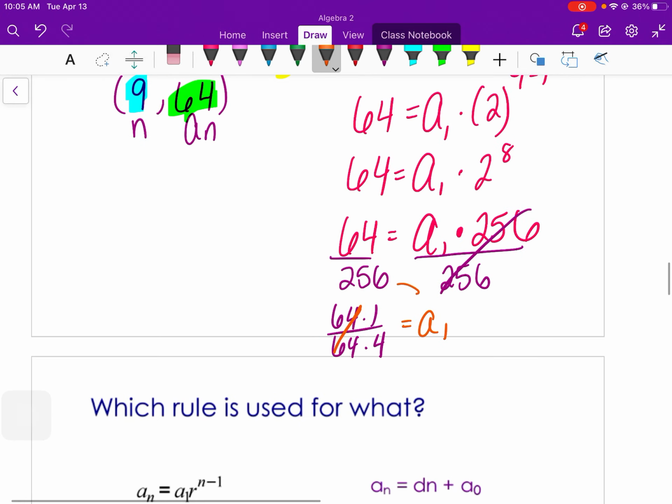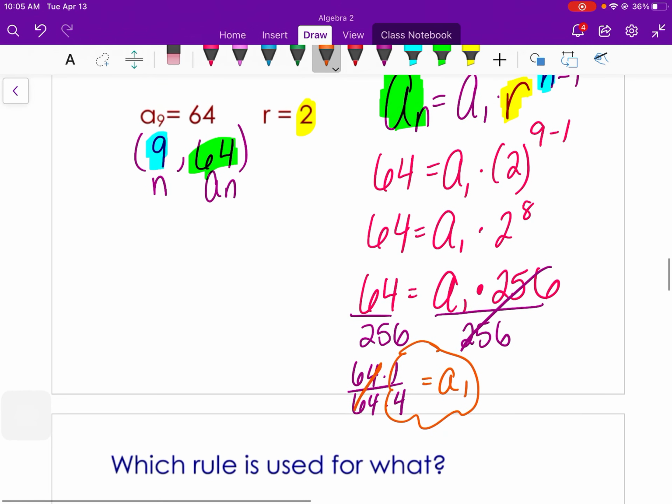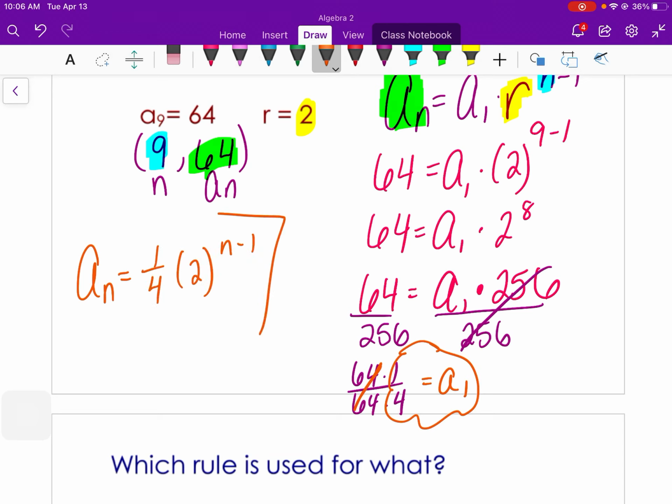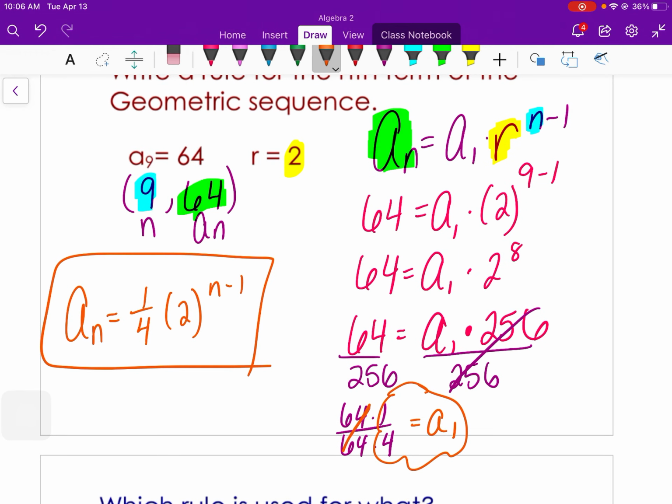So a sub 1 equals 1/4. And then r was 2. So my final answer would be a sub n equals 1/4 times 2 to the n minus 1. So that's my explicit rule. Again, I could check it by plugging in 9 because I know my ninth term is 64. So if I plug 9 into this, I should get out 64.